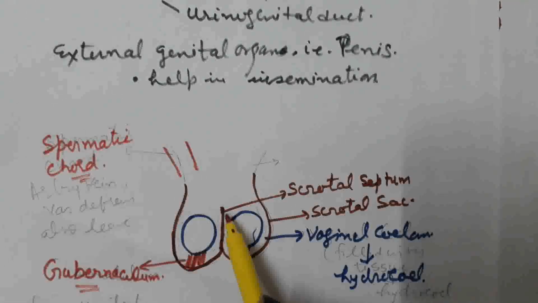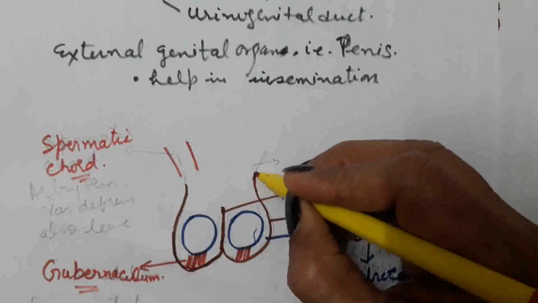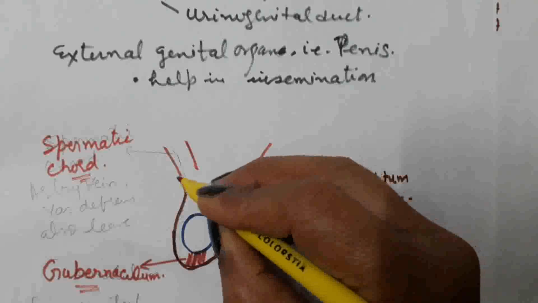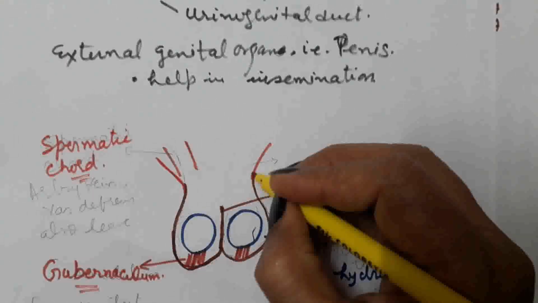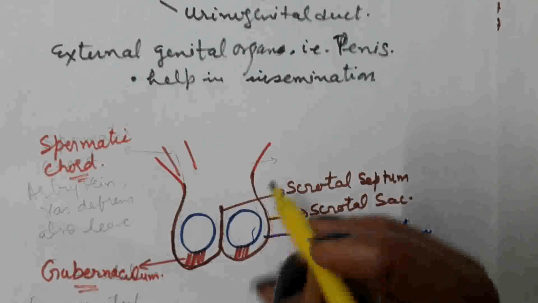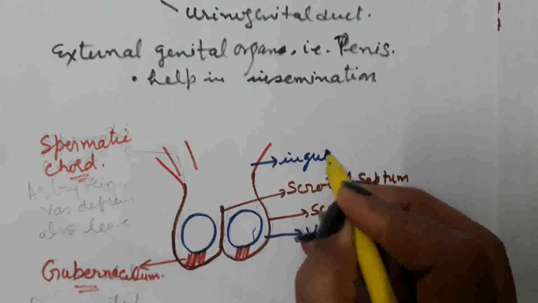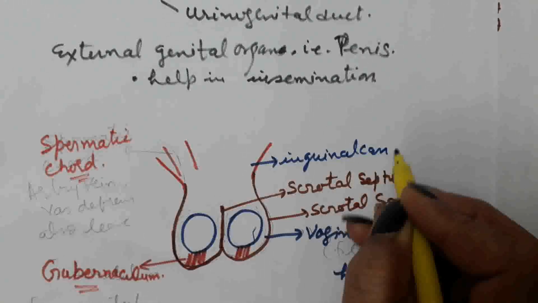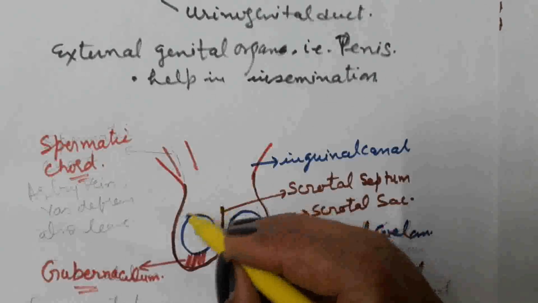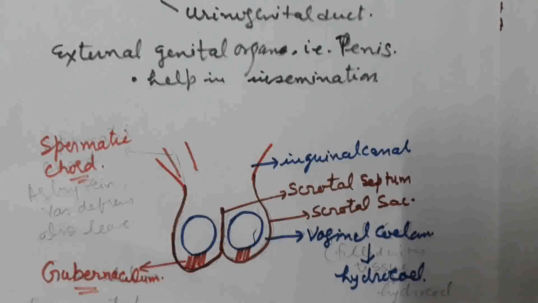This scrotum is extra-abdominal in position. It is connected with the abdominal cavity through a canal-like structure, and this canal is known as the inguinal canal. The inguinal canal connects the scrotum with the abdominal cavity.